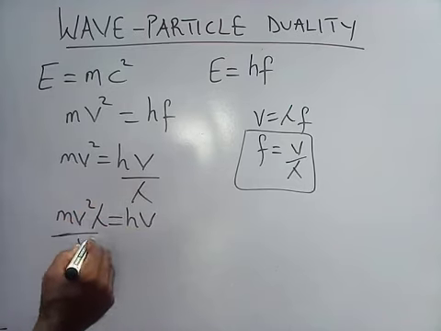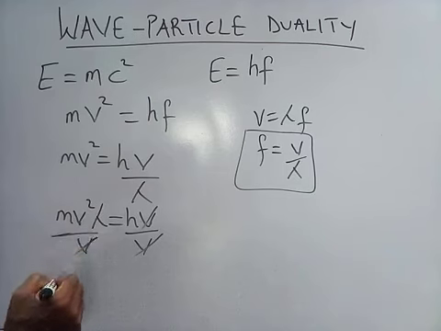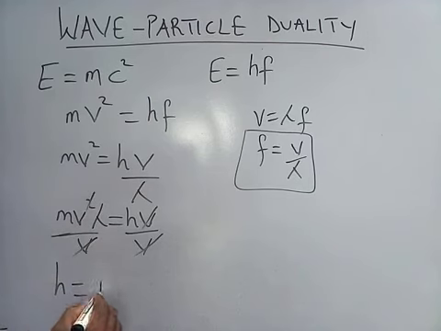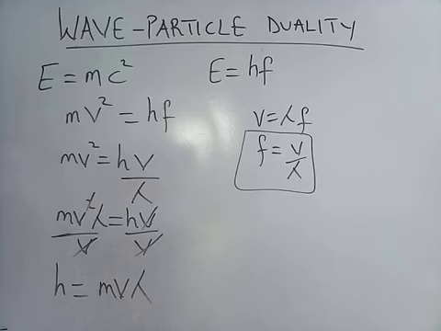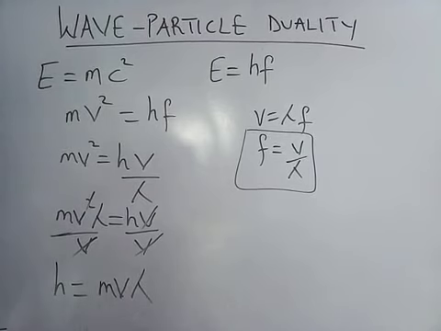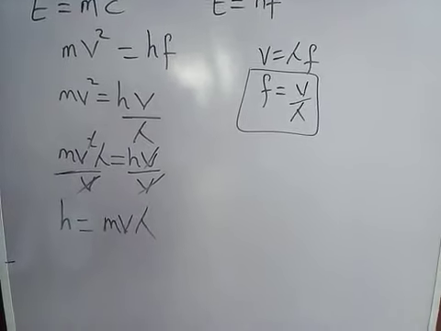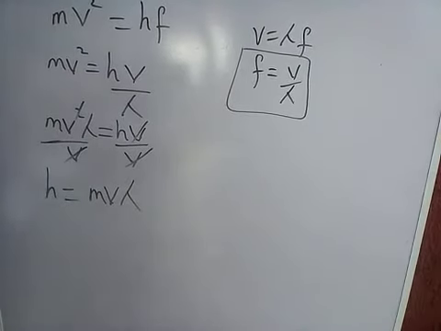Dividing both sides by v, this cancels this. So Planck constant equals mass times velocity times lambda.